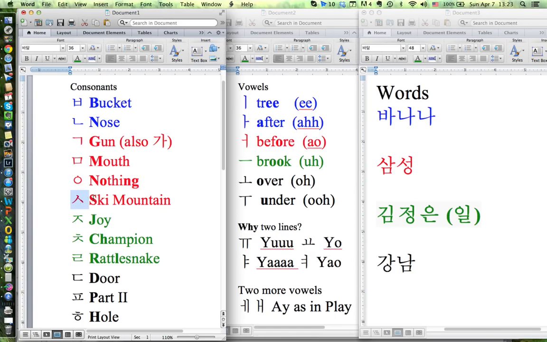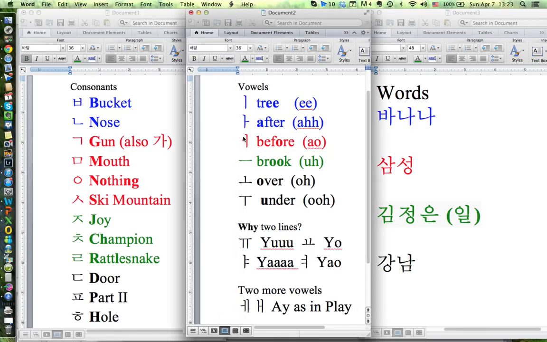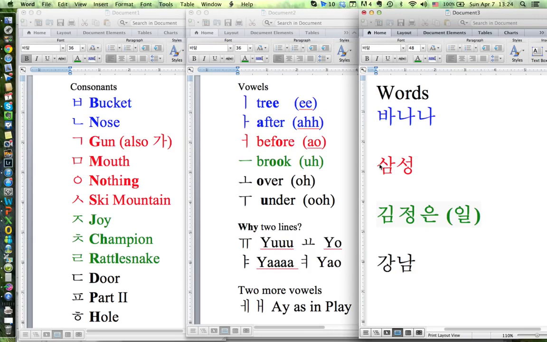This is a ski mountain, and we'll take the S. Let's do another vowel. Now our line is before. So we're going to take the O as in before for when the line's before. Let's do another word. We have S as in ski mountain, A as in after, and M as in mouth. Sam. And here we have S as in ski mountain, O as in before, and that nothing is an NG at the end, so that's song.